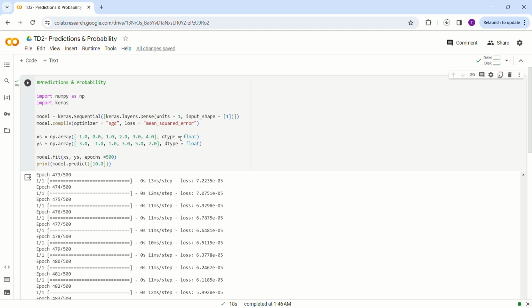Okay, we'll be going over predictions and probability. We'll be using an example from TensorFlow, which is an API framework called Keras that just makes it user-friendly for solving machine learning problems. That's why you see Keras here up at the top. And Keras is a TensorFlow framework that makes defining and using machine learning easy.